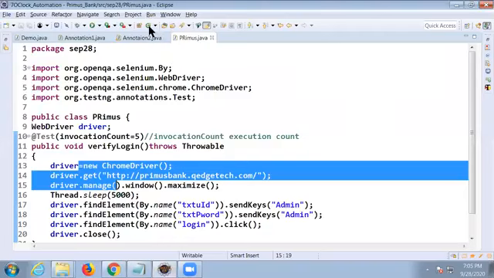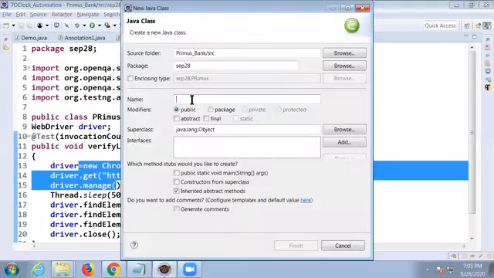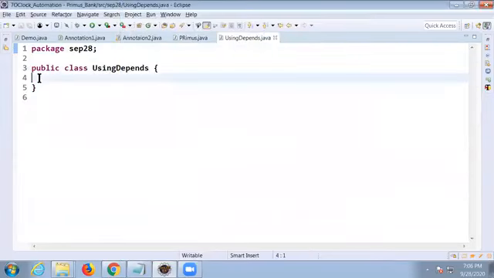Let us write dependsOnMethods. We have that facility, right? Using depends. No, you want a main method or required? Not required. TestNG doesn't require a main method. Don't confuse. Okay.